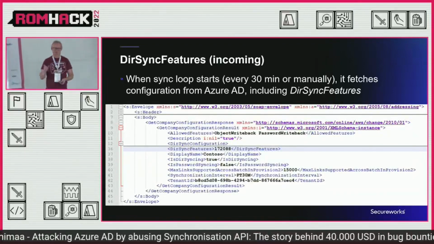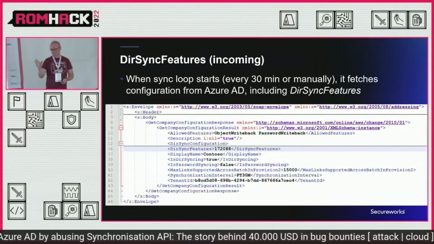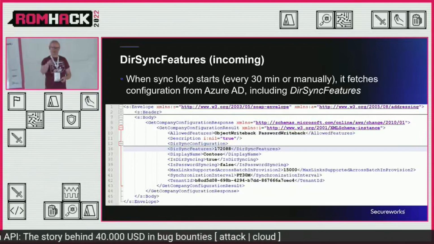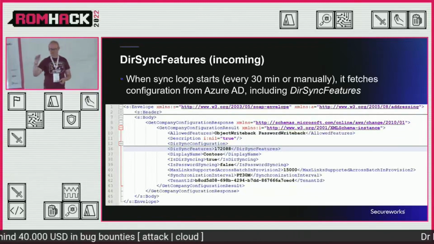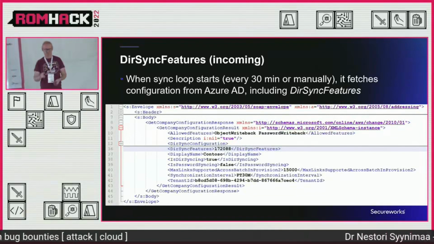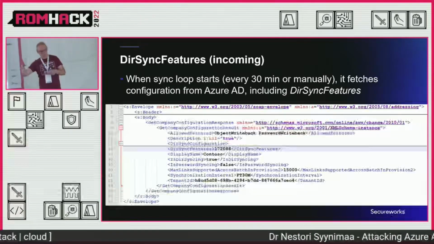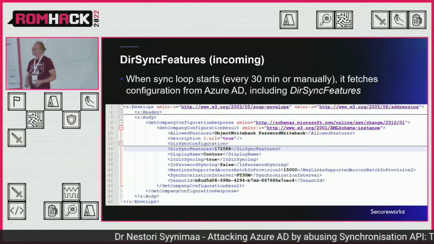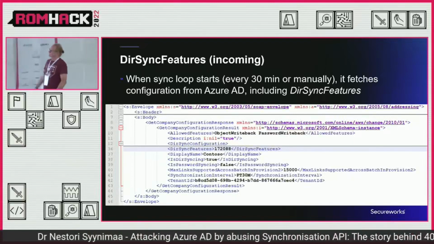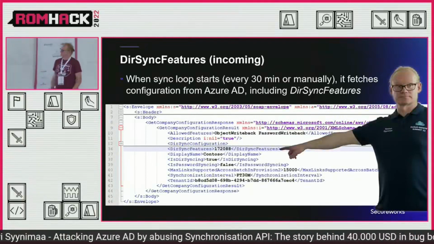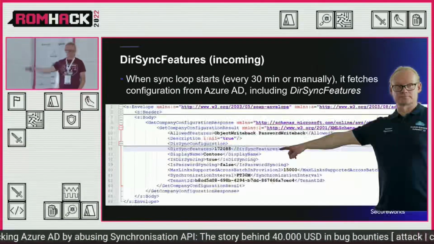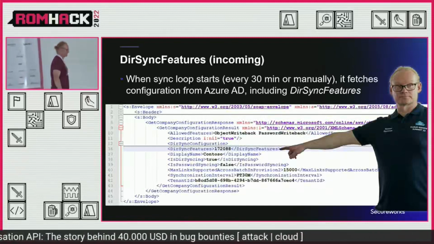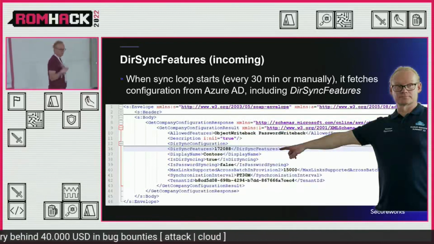So for instance, if someone is leaving your organization and you want to disable that immediately also in the cloud, you disable it on-prem and then manually start the AD sync cycle, and it will immediately do that. But otherwise, it's every 30 minutes. And there's a parameter called desync features. It's a number, right? 172088, and that's quite self-explanatory, right?